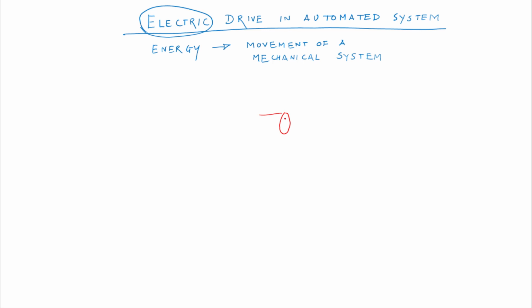The basic element is the electric motor. As we have seen in our previous slide, we need the rotary motion of the ball screw to get the required translatory motion of the table which is mounted on the ball screw. So we'll simply continue the same example.